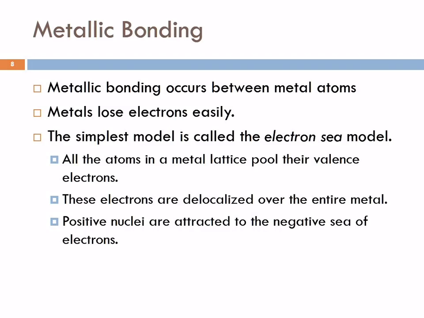The simplest model for metallic bonding is called the electron-sea model. And so all the atoms in this solid are going to pool their valence electrons. And those electrons then are delocalized over the entire metal, and the positive nuclei are attracted to that sea of electrons. Okay, does that make much sense? No, it's kind of a weird description. So let's visit chemistry land.